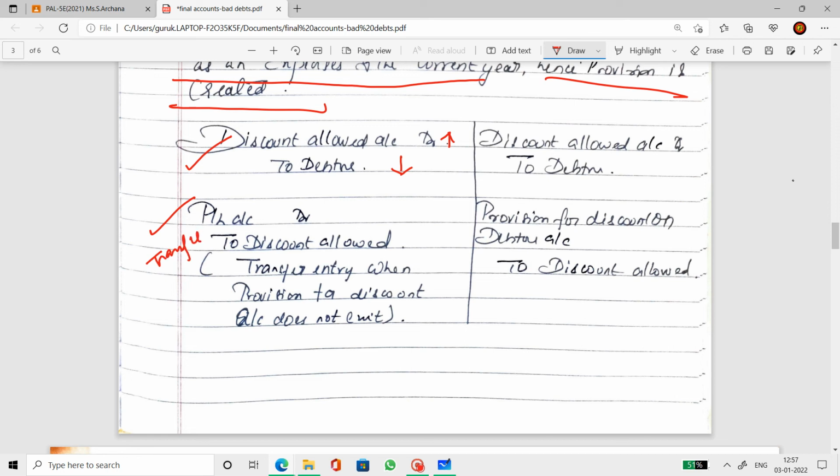Discount allowed is an expense, so it is transferred to the debit side of the profit and loss account. Now, then, a discount allowed to debtor, provision for discount allowed to discount allowed.